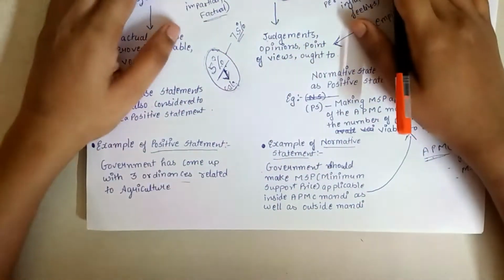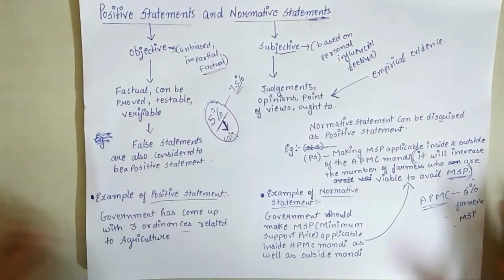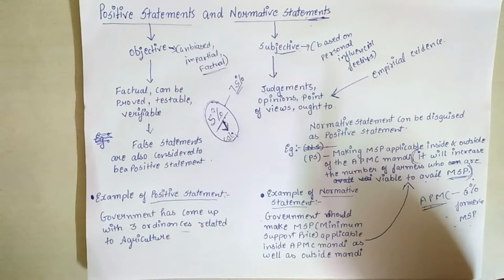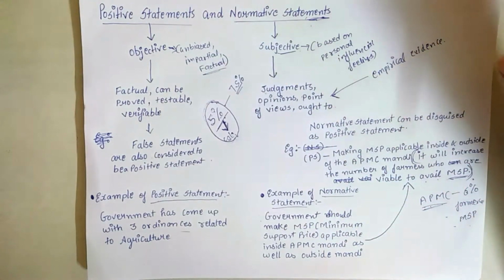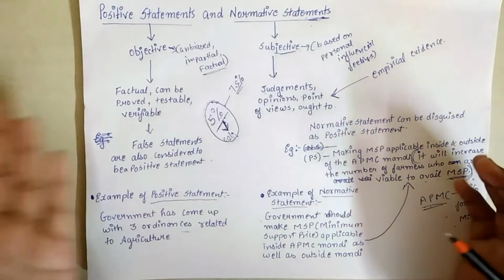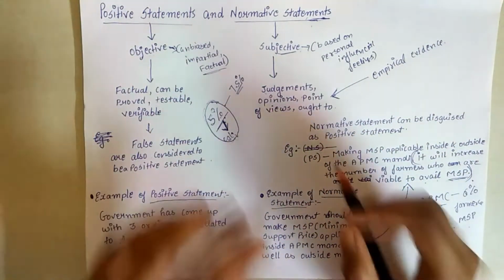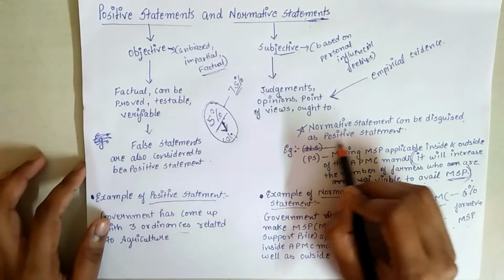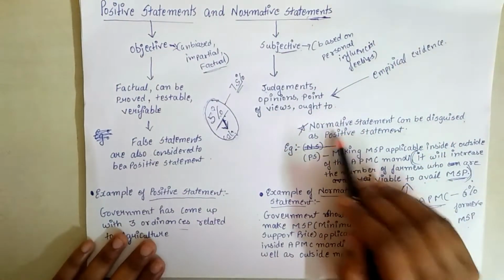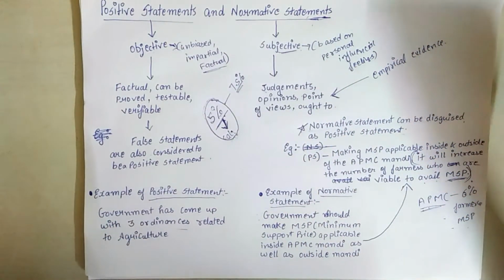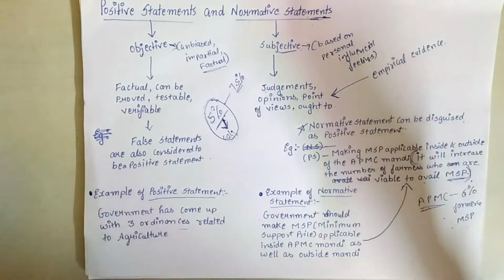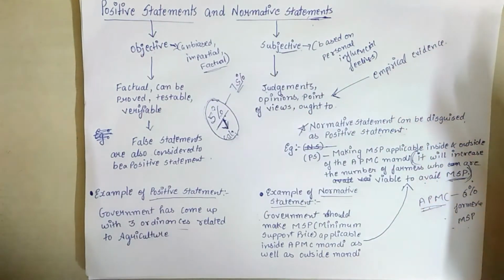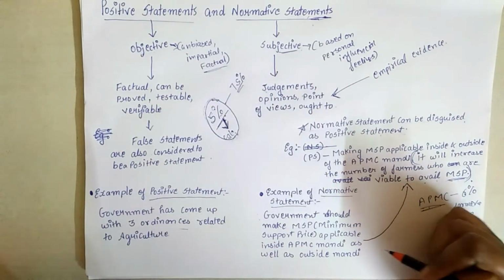Okay, but moving forward, we will understand that while reading or understanding a few of the statements which we come across, at some point it would be difficult to differentiate between a positive statement and a normative statement, because normative statements can be disguised as positive statements. That means normative statements can be transformed into positive statements and conveyed to us. How does this happen? Let's understand with an example.